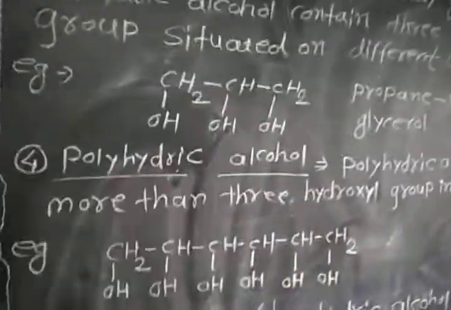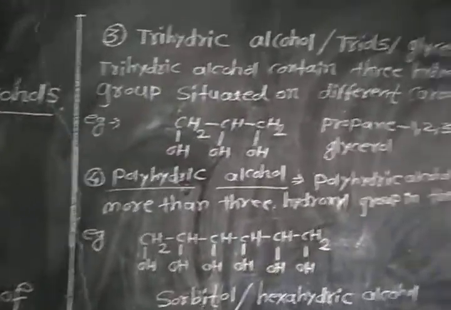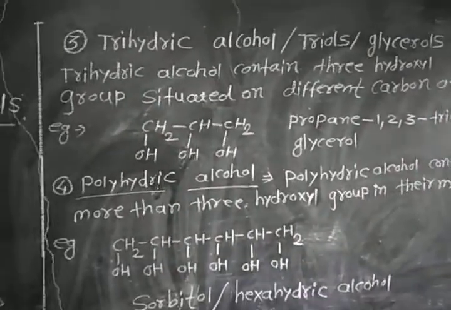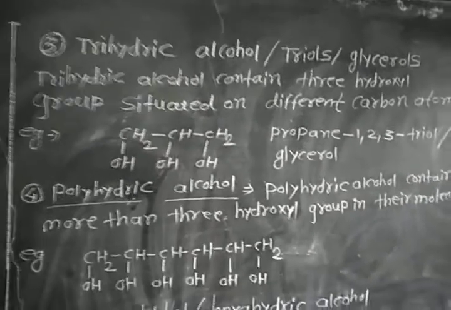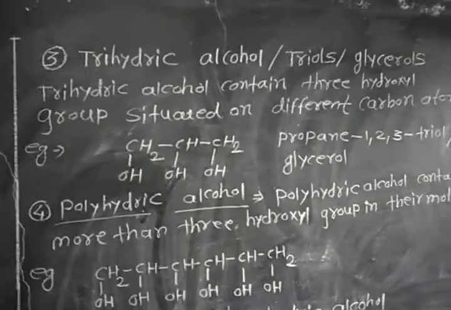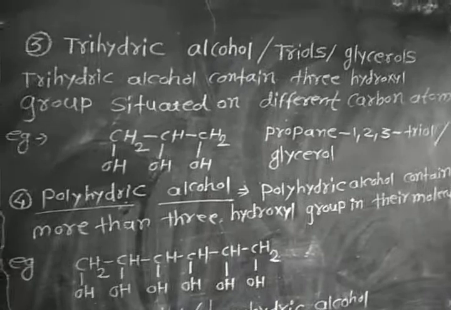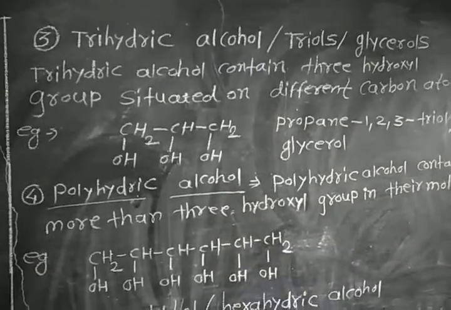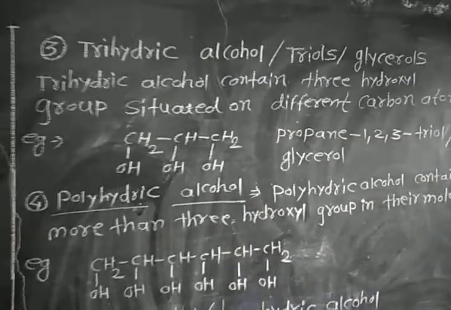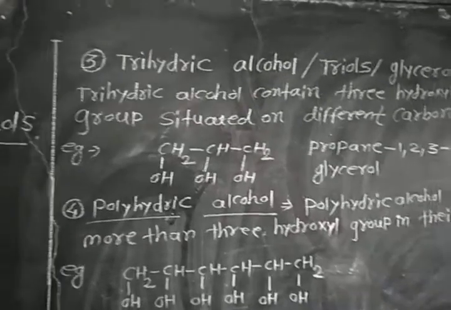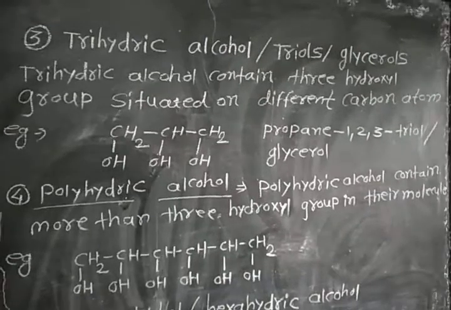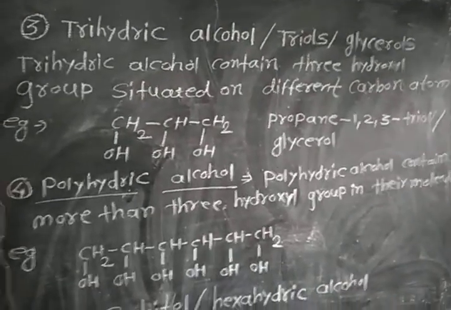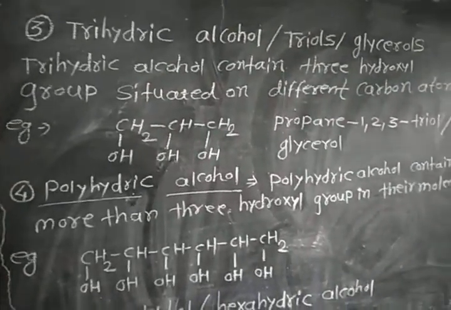So the next type is the trihydric alcohol. Trihydric alcohols are also called triols, and also glycerol. Tri means three. These alcohols contain three hydroxyl groups situated on different carbon atoms. The example is given.